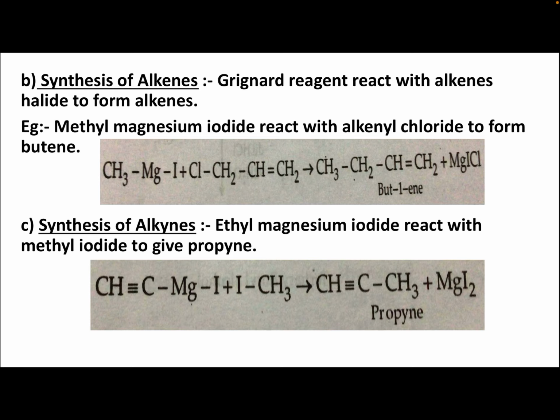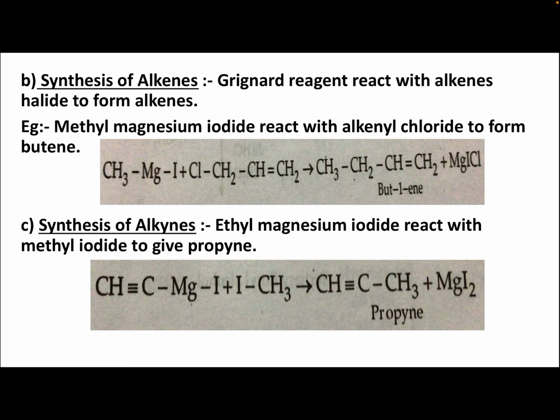Next, synthesis of alkenes. From Grignard reagent, we are preparing alkenes. Grignard reagent reacts with alkenyl halide to form alkenes. Methyl magnesium iodide reacts with alkyl chloride to form butene.